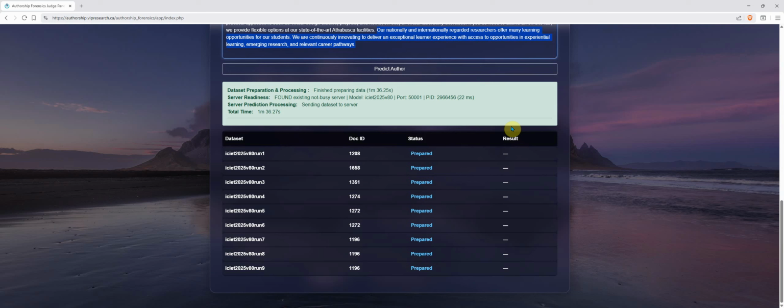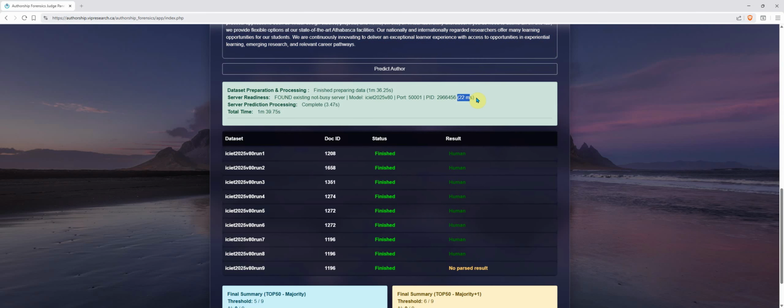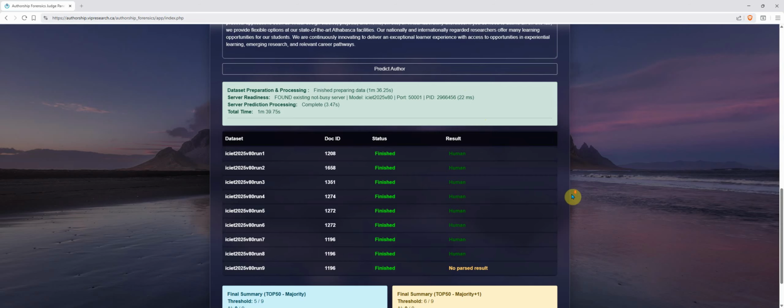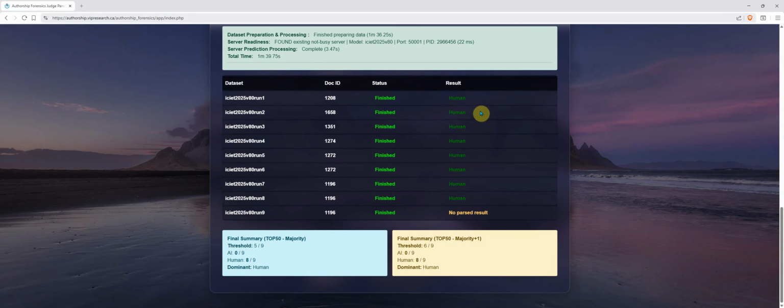we will see that it is also just 22 milliseconds to get them together, and at the end, they completed everything within 3.40 seconds. So that is very similar to the earlier result. You can see 8 out of 9 of them say that it is human, while the other one, the ninth judge, doesn't come out with anything. So for the majority or majority plus one collective decision, it is still human.